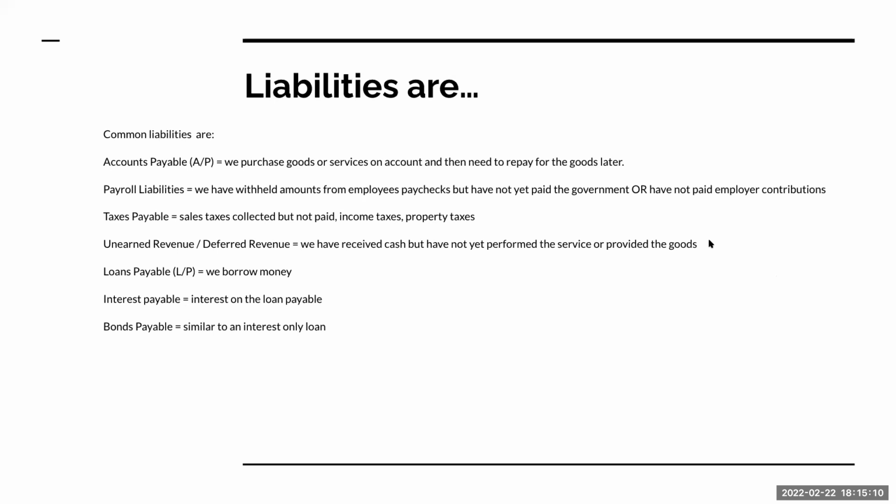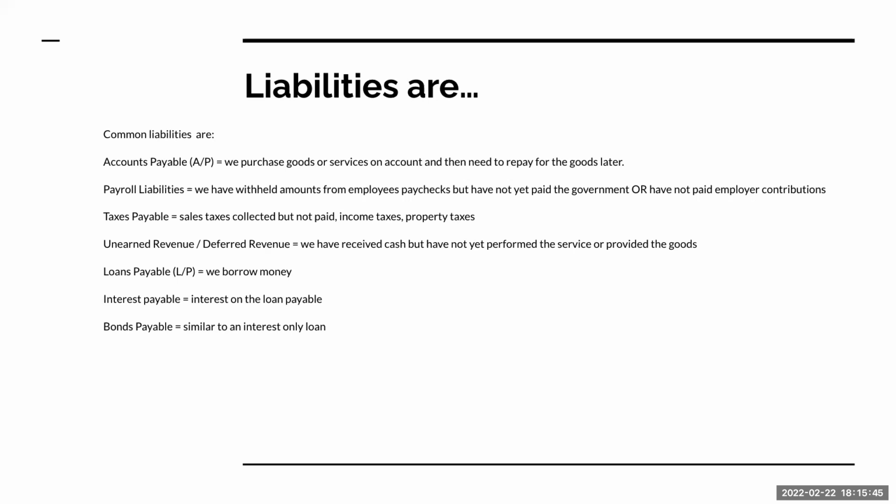Common liabilities you're going to find are accounts payable. What are accounts payable? We've bought goods or services on account and we have to repay for those goods later. Payroll liabilities: we withheld amounts from employees' paychecks, but we have not yet paid the government, or we have not made our employer contributions. Those are payroll liabilities. Taxes payable: did I collect sales taxes on sales, but I haven't remitted it yet to the state? Or have I not paid yet income taxes, property taxes?